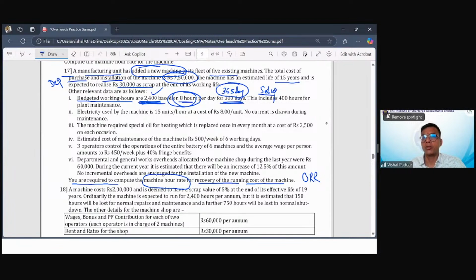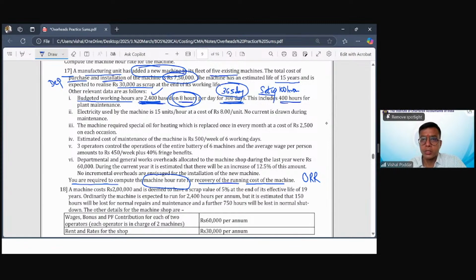In this question, it is not given, but let us say the setup hours which will be lost will be 100 hours. So 100 hours you will be losing in the year. Why? Because that is the initial time required. Once the worker comes to the factory, production never starts immediately. He will have to start the machines. The machine may take some time to warm up, get ready. He will be cleaning the machines. He will be fitting the dies to the machines. This is making the machine ready for production, which is called setting up. So some hours will be lost, which will be my normal idle time because of machine setup.